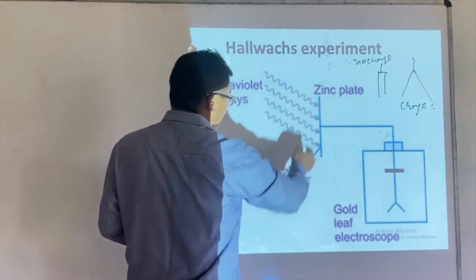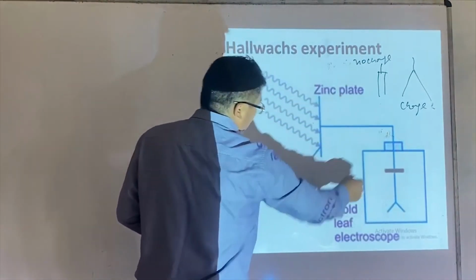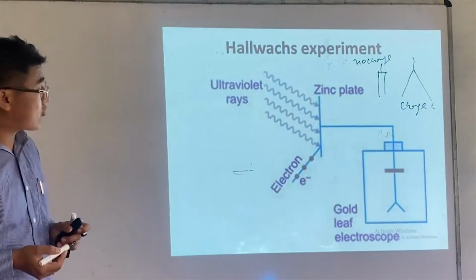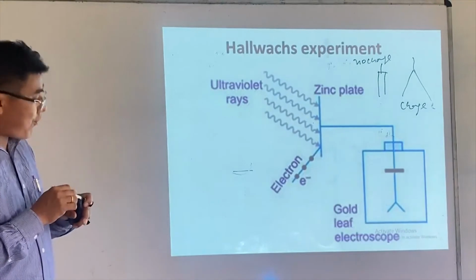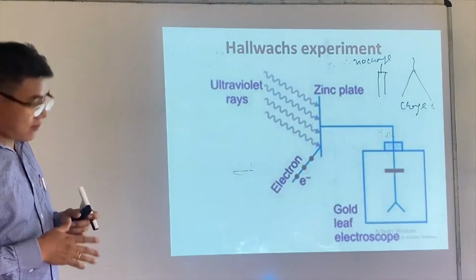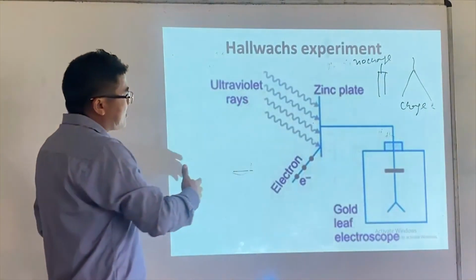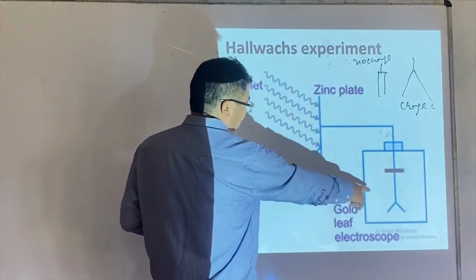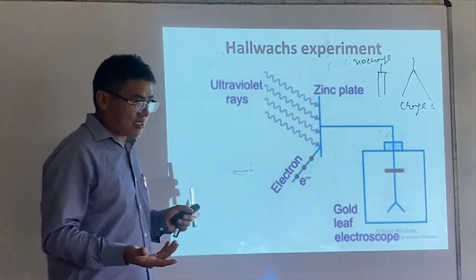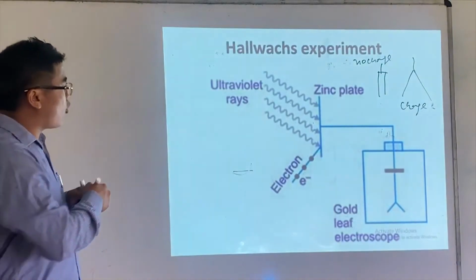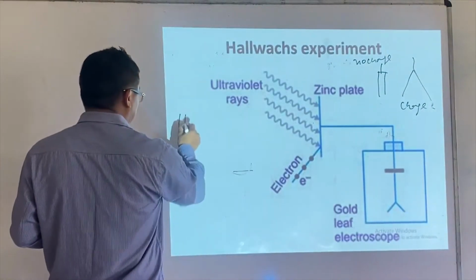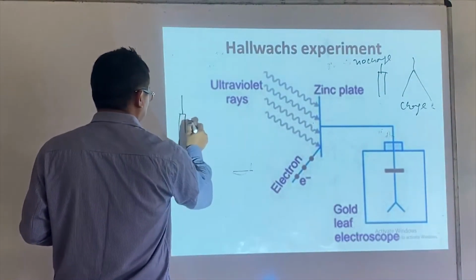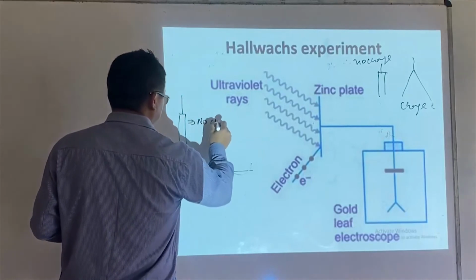This is a zinc plate, and the zinc plate is connected to an electroscope. What they found is, initially the electroscope has no charge. Initially the gold leaf appears like this, which implies no charge.